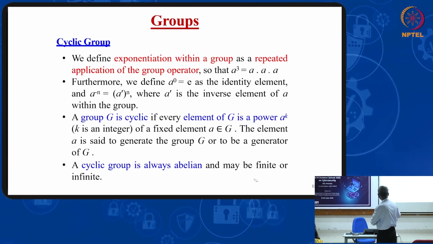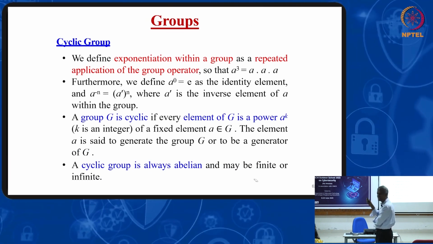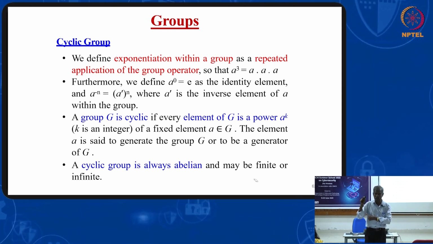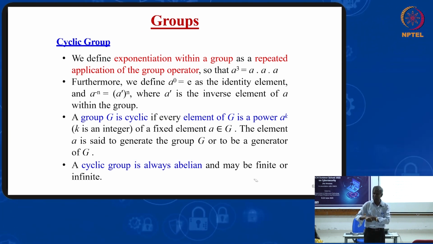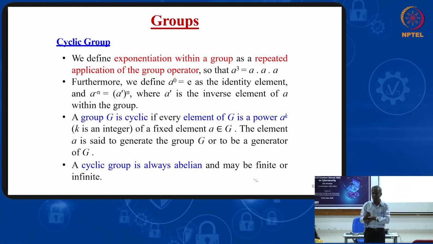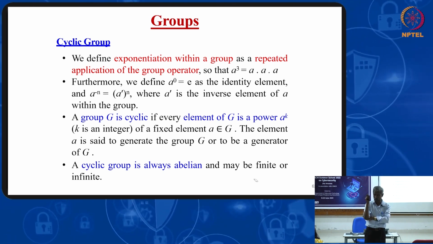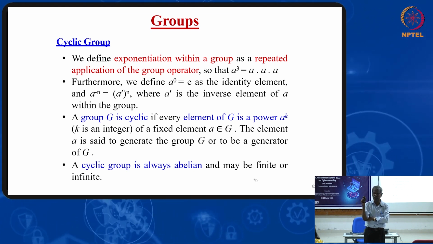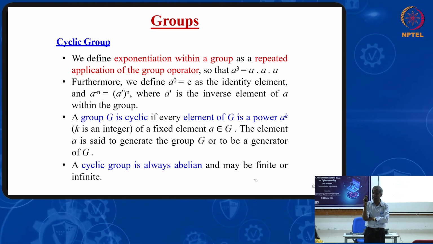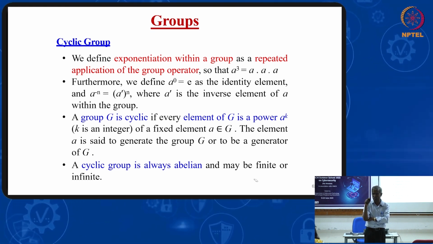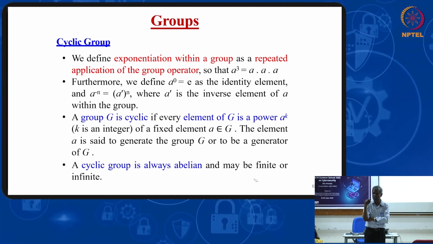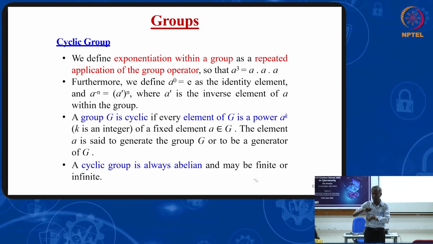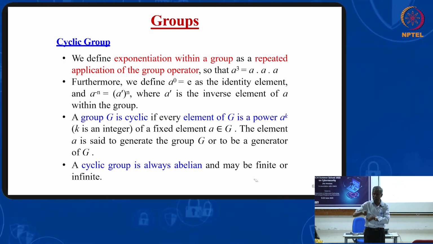Cyclic group means there will be a generator. For example, 5 is a generator means 5 power 1, 5 power 2, 5 power 3, and we have to go on. When it is modulo 5, 5 power 1 modulo 5 will be how much? 5 mod 5, 0. 5 square mod 5, 0, like that will come. So in the modulo also, the powers, the inverse will not be there.